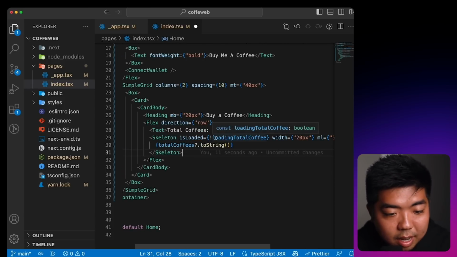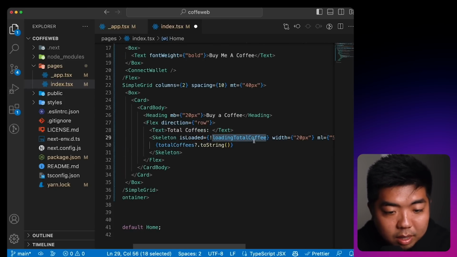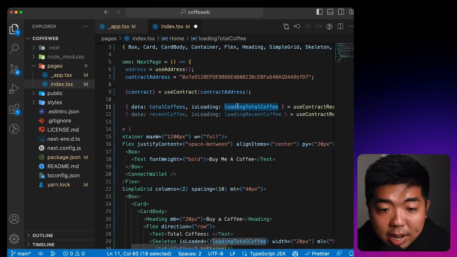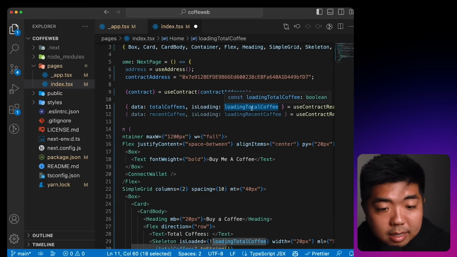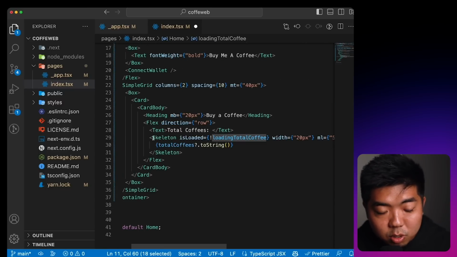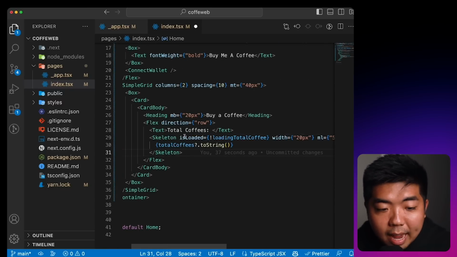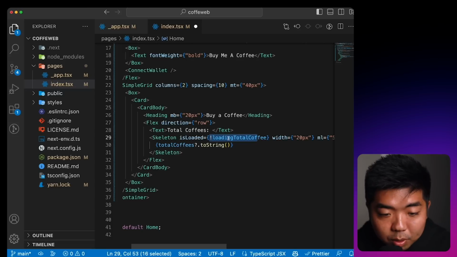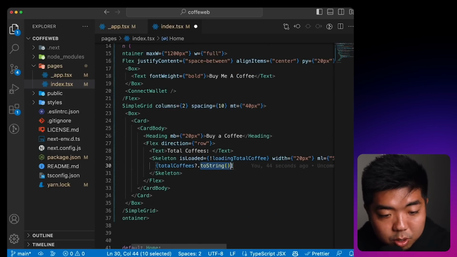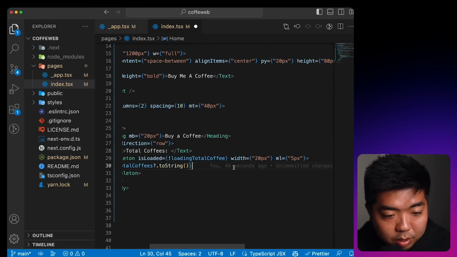So it's going to check if we're still getting the data needed for total coffees. If we are, it's going to show our skeleton placeholder. And if it is not loading anymore, it is going to show our total coffees, which is what we grabbed right here. We're going to use toString to change it into a string to display that.